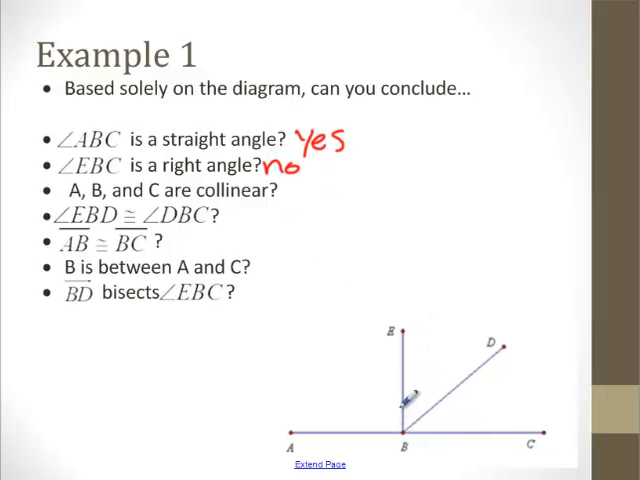Now I know for a fact I made this picture to be a right angle. But because there's no mark there, typically you'll see this mark, because there's no mark you can't assume it. ABC are collinear, you can assume collinear. EBD, so we're talking this angle right here, is congruent to DBC. You cannot assume congruency. Same with segments. AB is probably the same as BC, but you cannot assume it. B is between A and C. Absolutely. You can assume that. And BD bisects. Bisecting is the same as saying angles are congruent. You can't assume that.